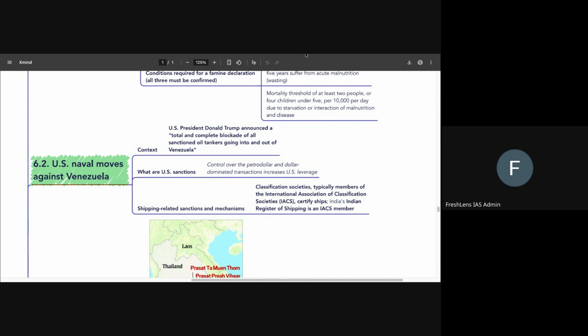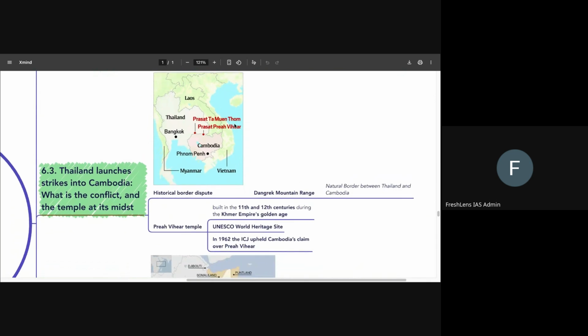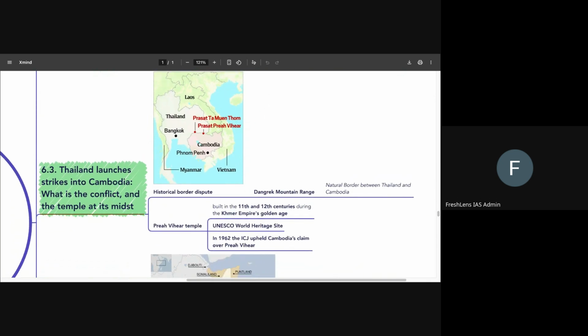So what all did we learn from this topic? We learned about the meaning and significance of the petrodollar. We also learned about the International Association of Classification Societies. We also learned about a broader understanding of secondary sanctions by the US, through which it tries to control and dictate its own foreign policy globally.